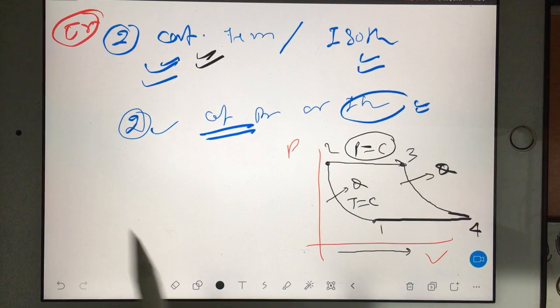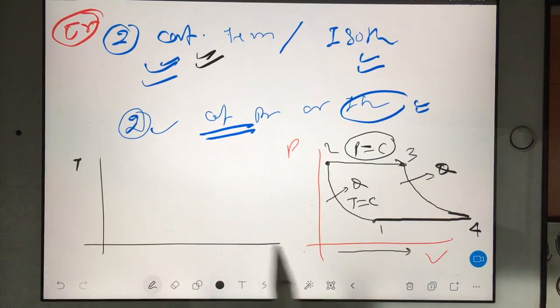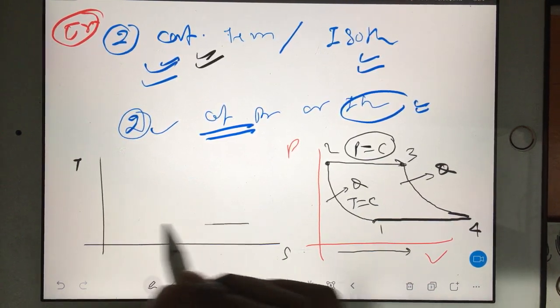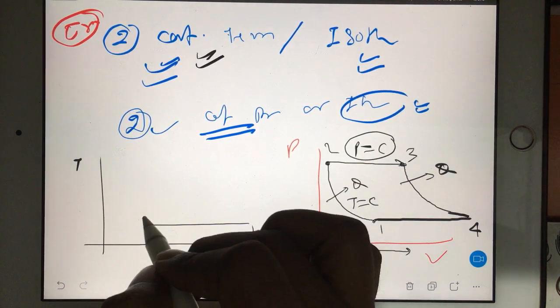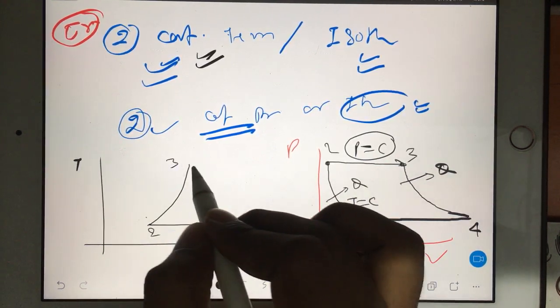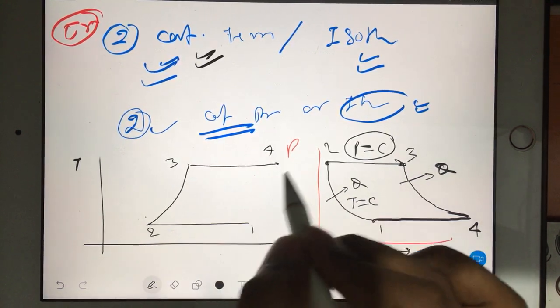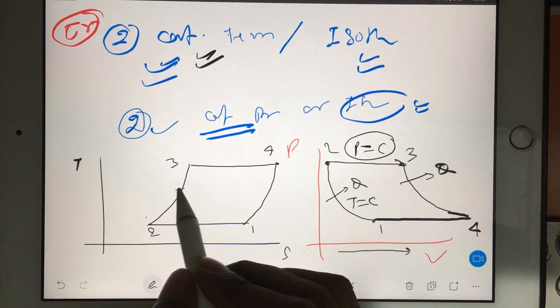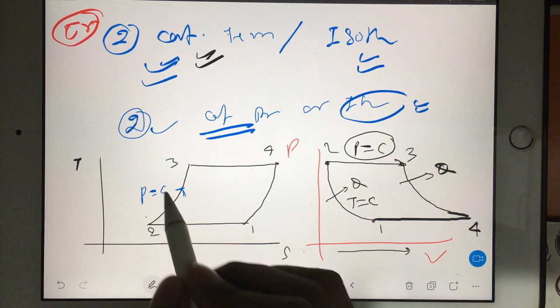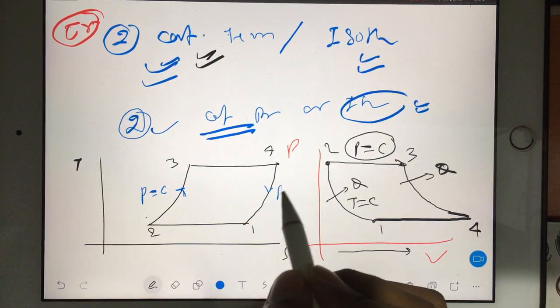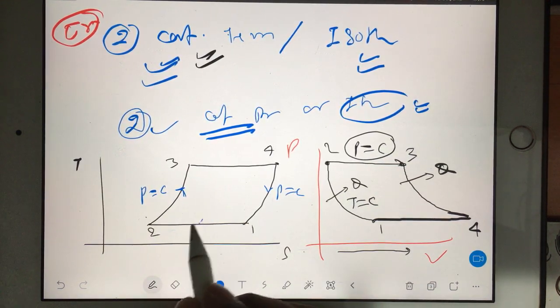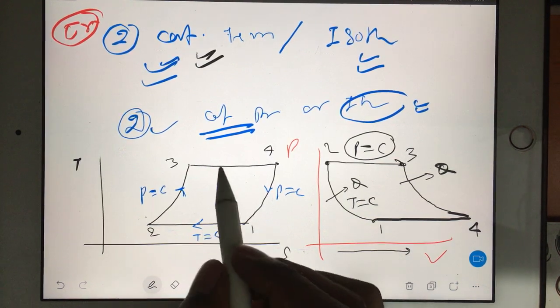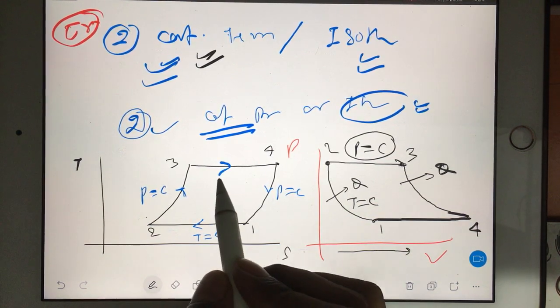Let's draw the same diagram on the TS diagram. On the TS diagram, 1 to 2, then 2 to 3, then 3 to 4, then 4 to 1. You can see this is your constant pressure line, this is your constant pressure line, and here your constant temperature line.